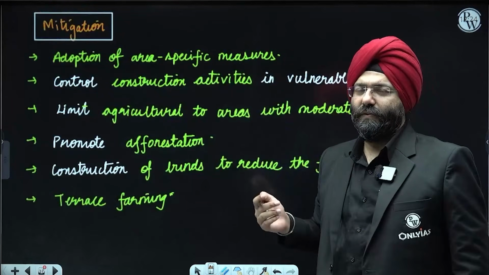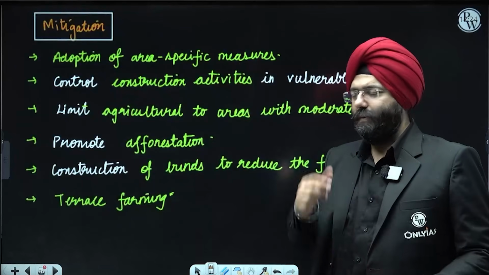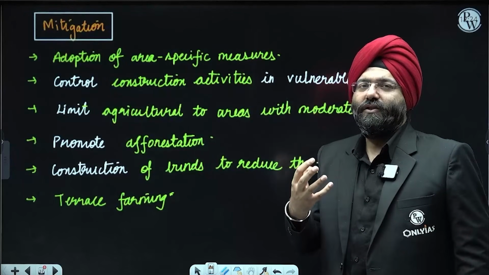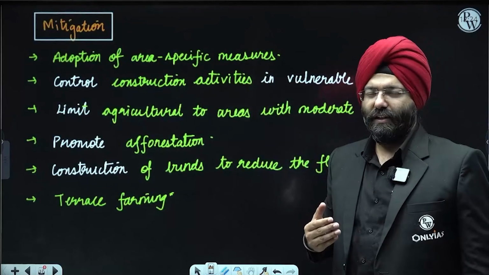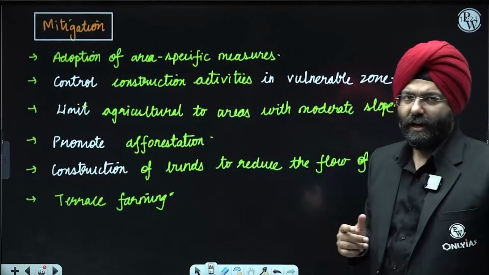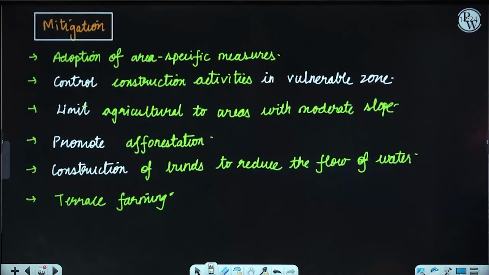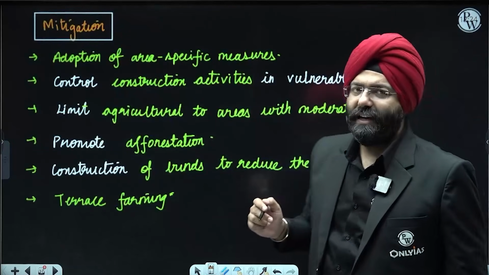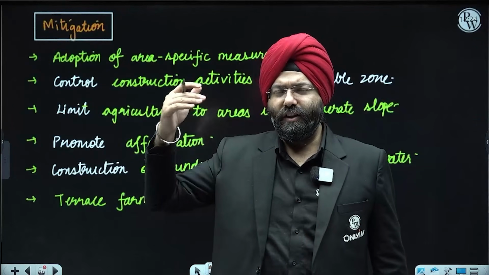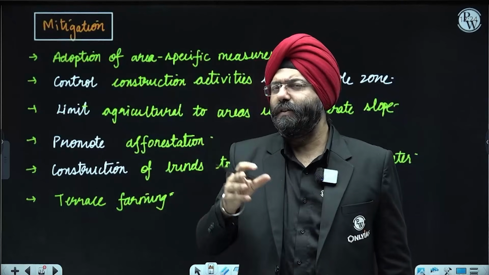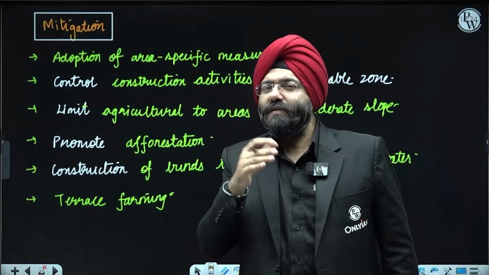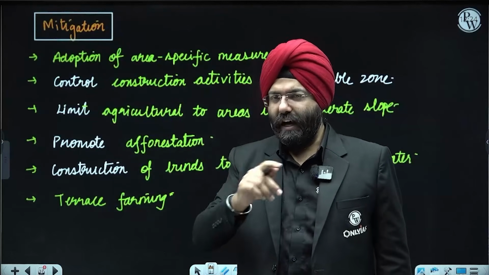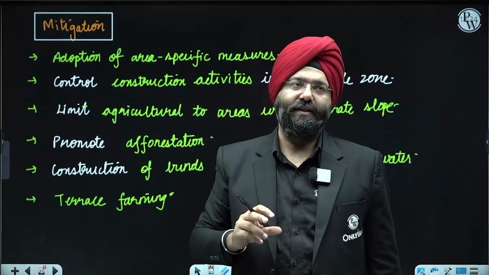Okay, let's move on. What is the mitigation? Adoption of area specific measures. That means, if you are dealing with landslides in the Western Ghats, those will be very different from those in the Himalayas. Why? Because the Himalayas are young fold mountains. On the other hand, the Western Ghats are relatively very old, and over there you will realize that the strategy will be different. Clear? So we have to see the area specific aspects.